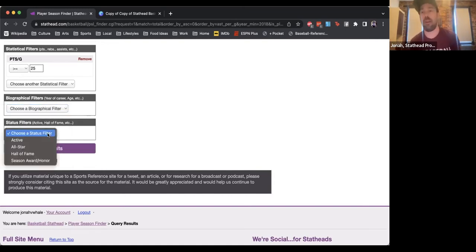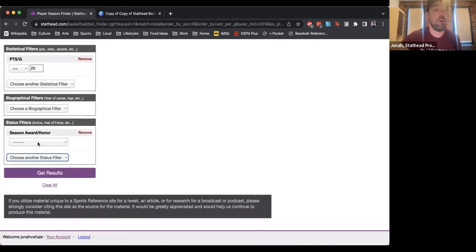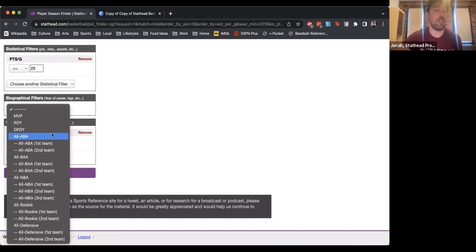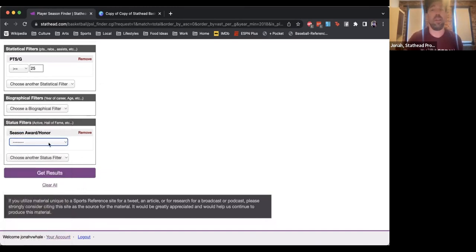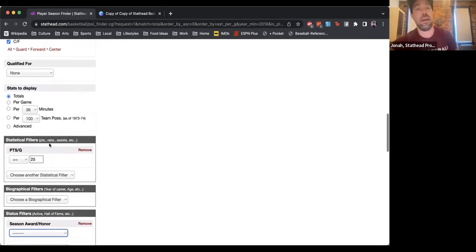You can even get whether they were an all-star, a Hall of Famer, whether they actually won MVP or made an all-defense team. So you can really start combining and mixing and matching these to answer some really narrow questions or some really broad questions. But either way, it's a very powerful tool, and it's about to get more powerful.